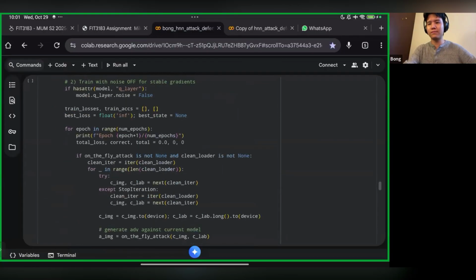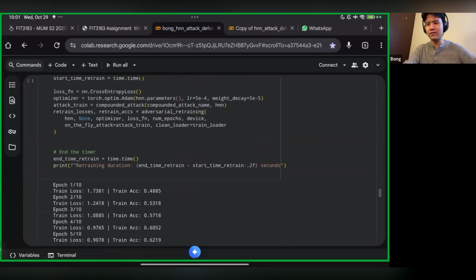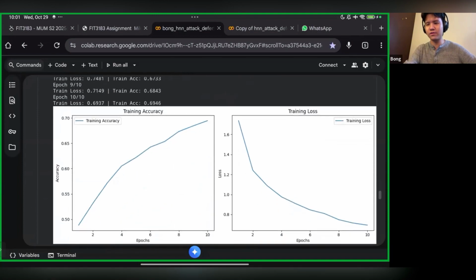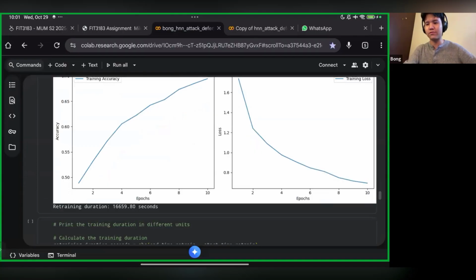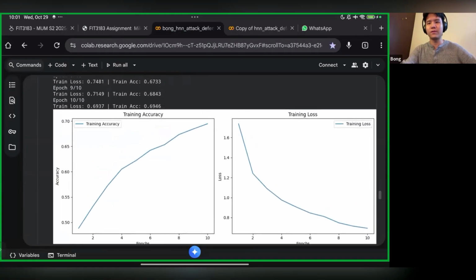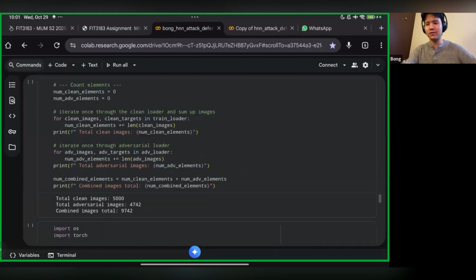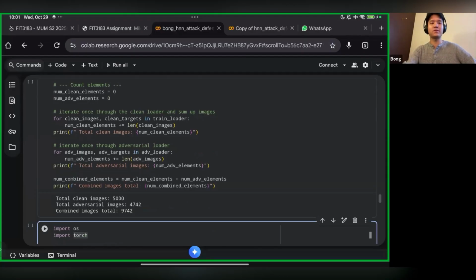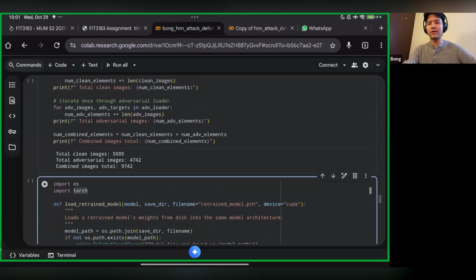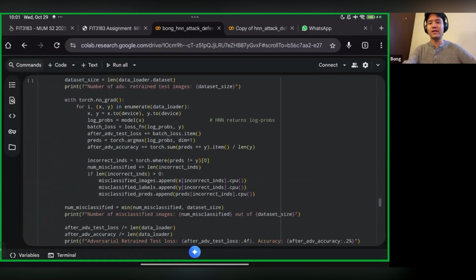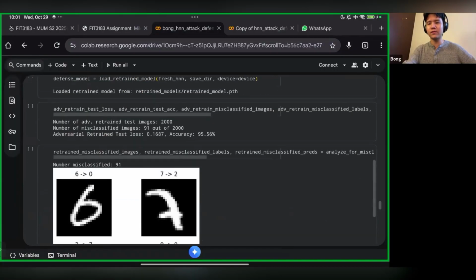It took us about 4 hours to actually train the model on 5,000 data points. After we train the model, we combine the adversarial images that we've generated with the clean images that we have. And then from there, we load the retrained model and we actually attack it again, right?